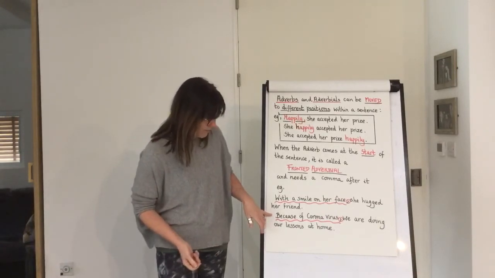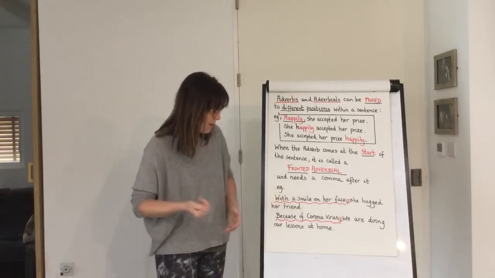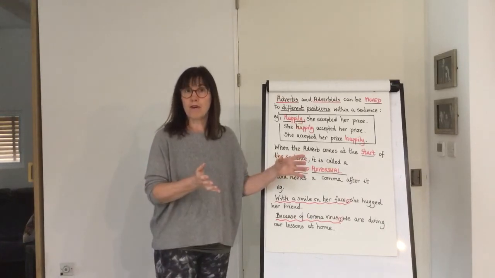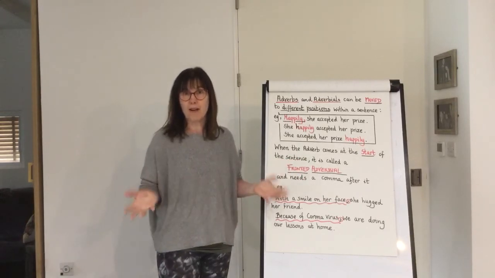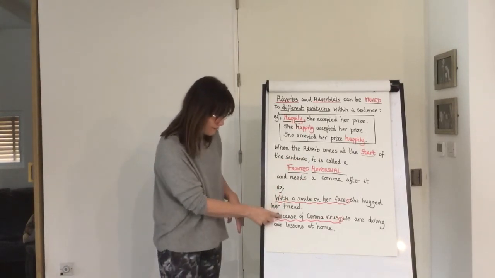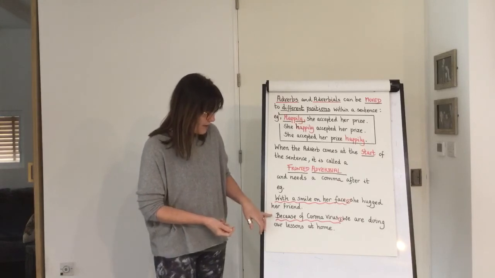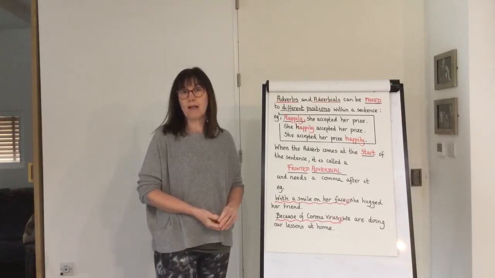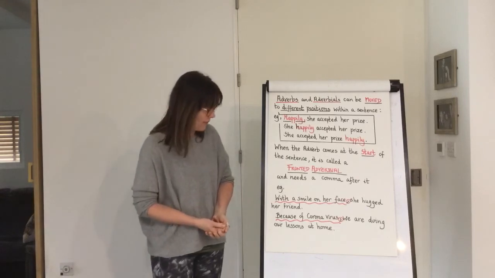Another example, a very current example: because of coronavirus, comma, we are doing our lessons at home. So because of coronavirus is your adverbial. It's an adverbial because it is a phrase. It's actually a clause. It's an adverbial of reason, okay, because it is telling us why we are doing our lessons at home.